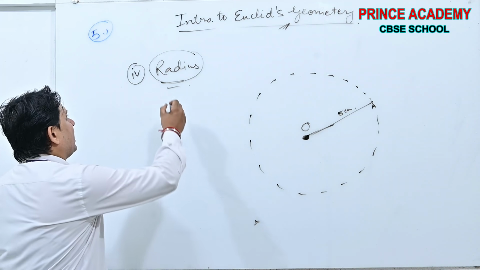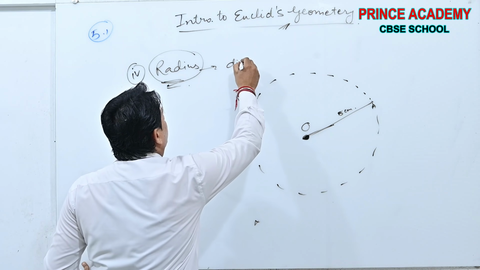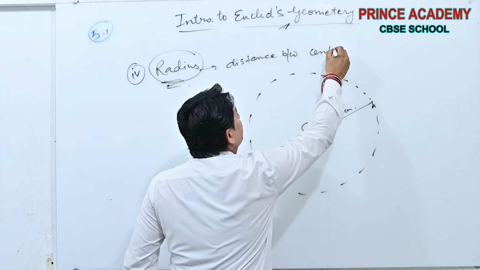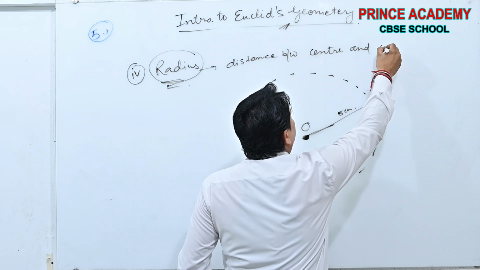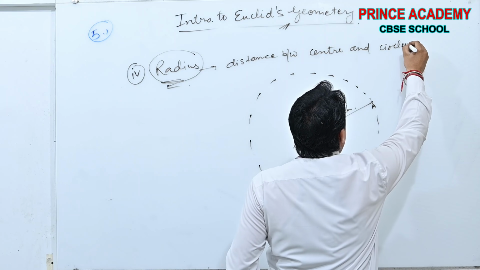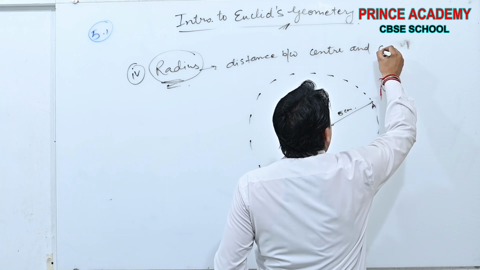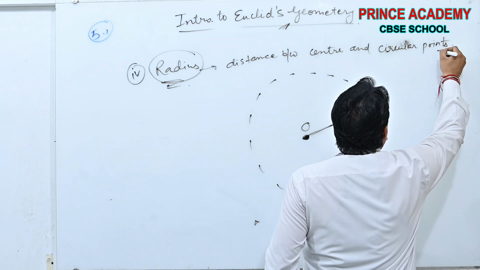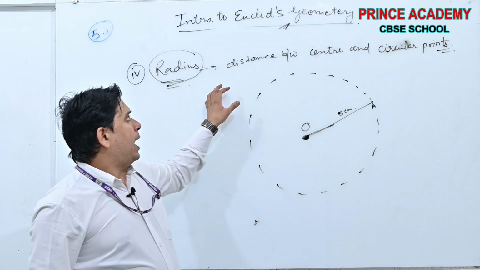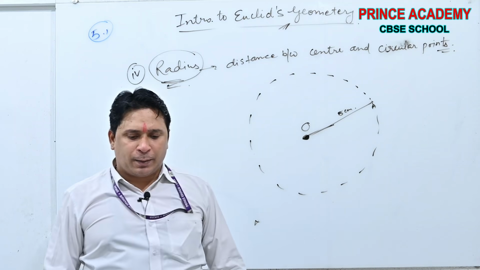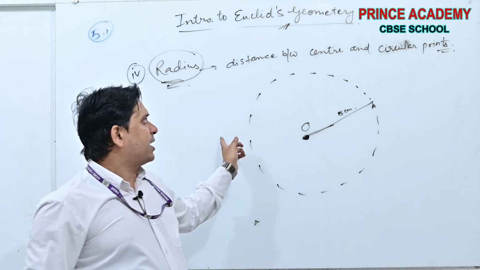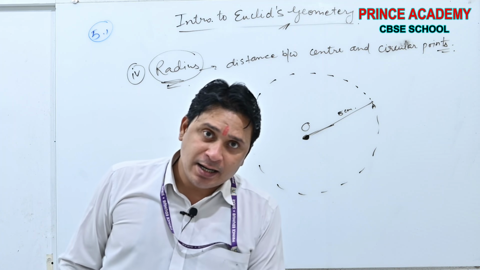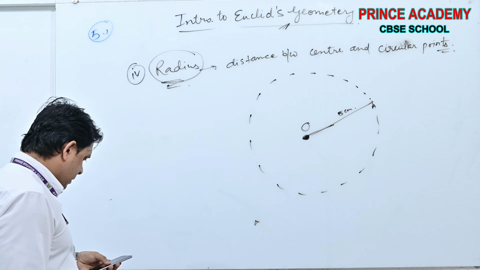Okay, then what is radius? The distance between the center and the circular points is known as radius.